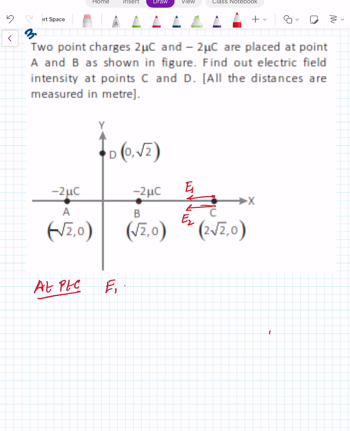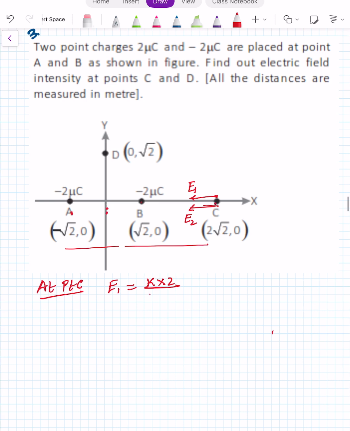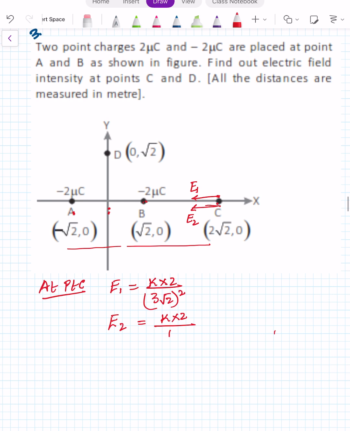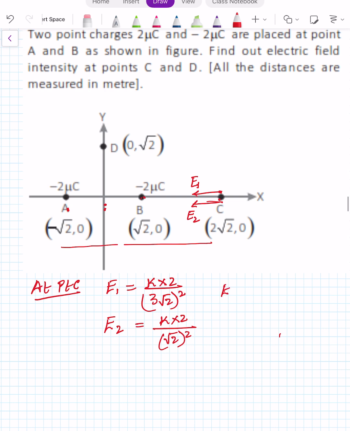E1 is equal to KQ upon this distance. This distance is how much? Root 2 and 2 root 2, that is 3 root 2 whole square. And E2 is K into 2 upon 2 root 2 minus root 2, that is root 2 whole square. And the net electric field at point C is equal to E1 plus E2, which comes out to be K into 2 upon root 2 square is common.